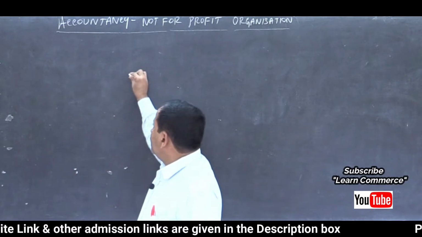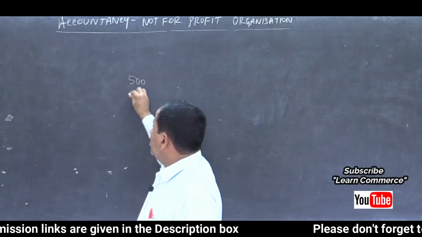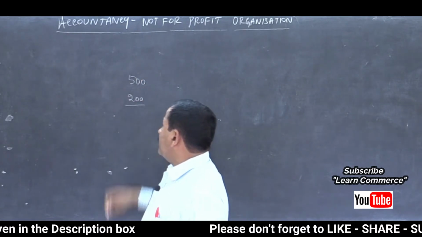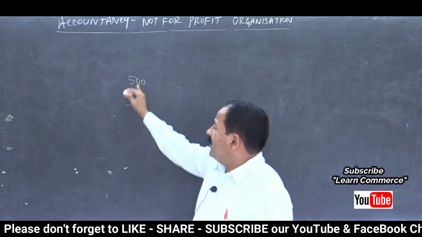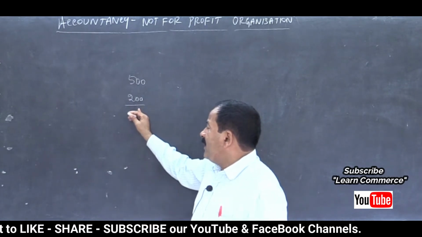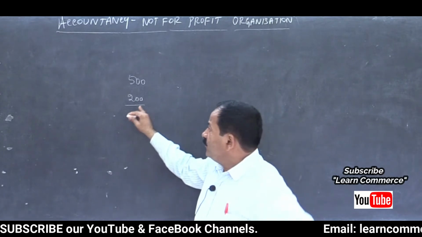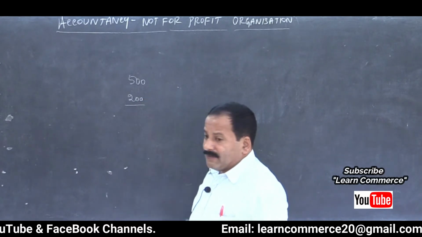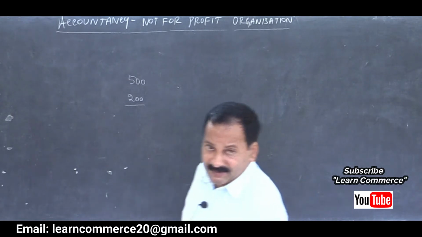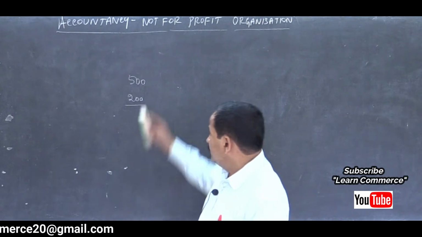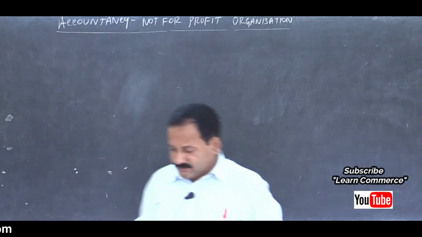Suppose last year's outstanding expenses are 500 rupees, and in the current year we have paid 200 rupees of last year's. Then the remaining 300 balance should be shown in the closing balance sheet again as a liability, clear? So that is what we have to do. Then let us move on.